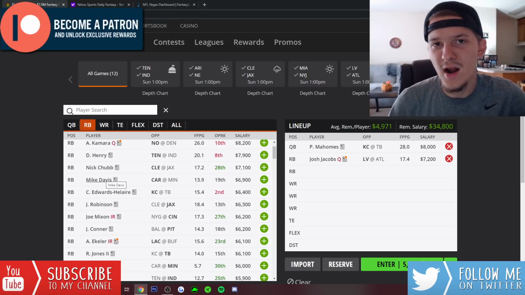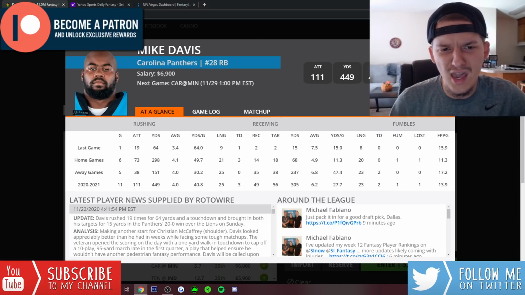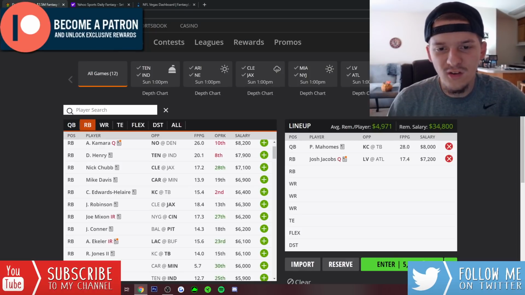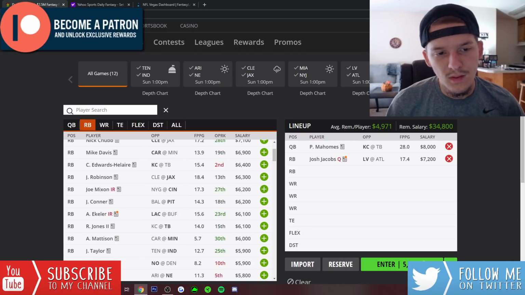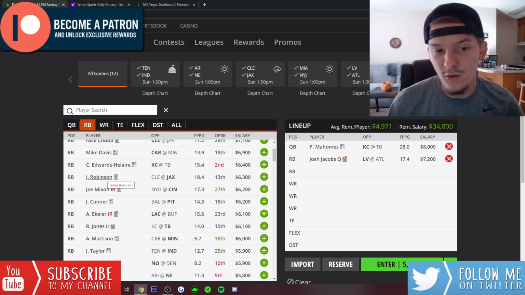With Christian McCaffrey not expected to play, you could definitely look to Mike Davis. He bounced back last week, had a decent game, 19 carries, 64 yards, and a touchdown. Also had 2 catches for 15 yards. Another pretty good spot against the Vikings. If you want to go to Davis, I don't mind him at 6,900. James Robinson's affordable. It's not the best spot against the Browns, but I know they're expected to be without Myles Garrett this week, which should make their run defense a little bit weaker. At 6,300, you could look to James Robinson against the Browns.